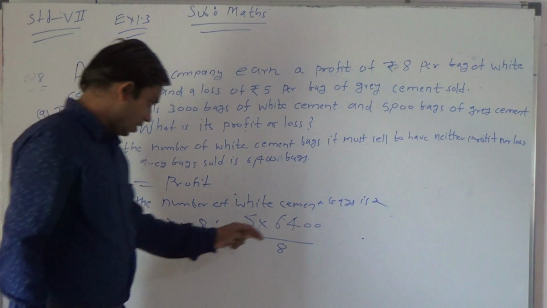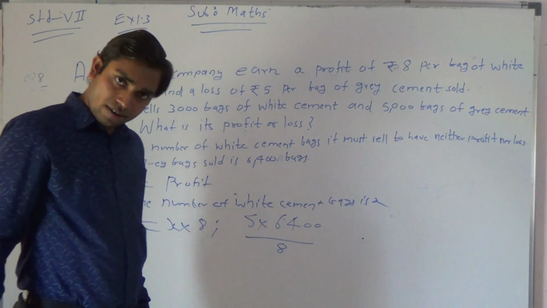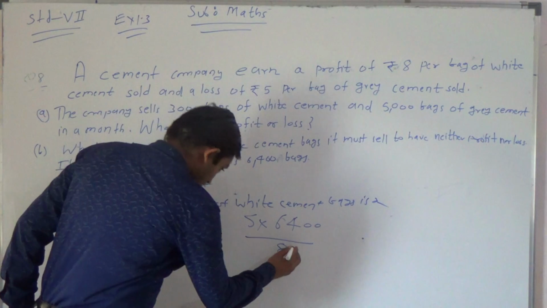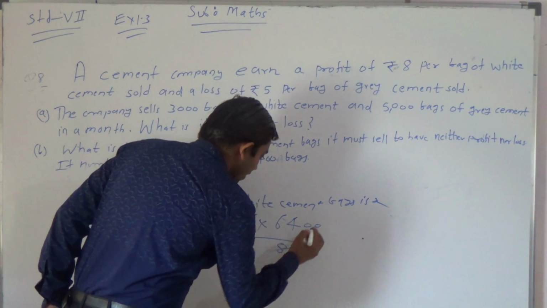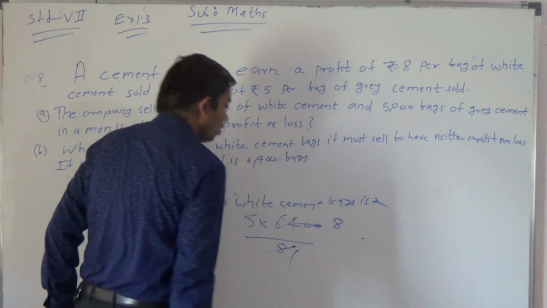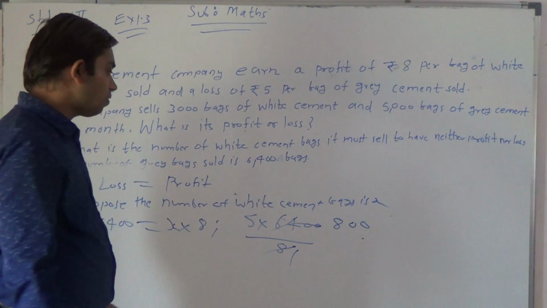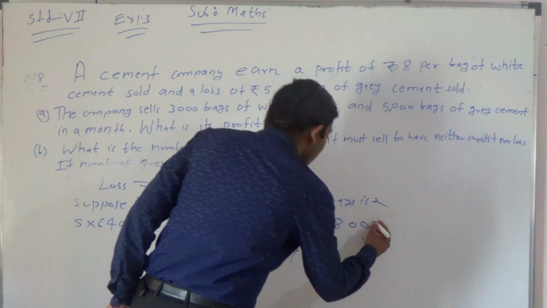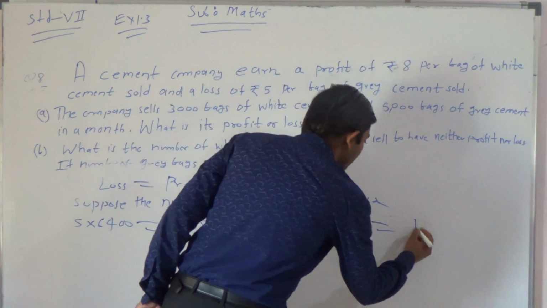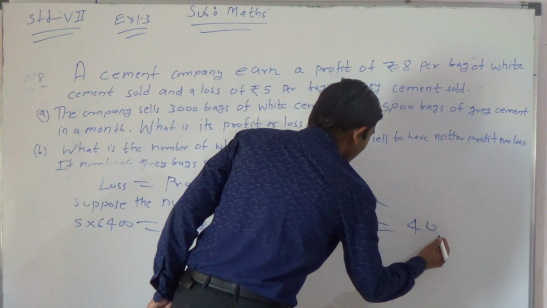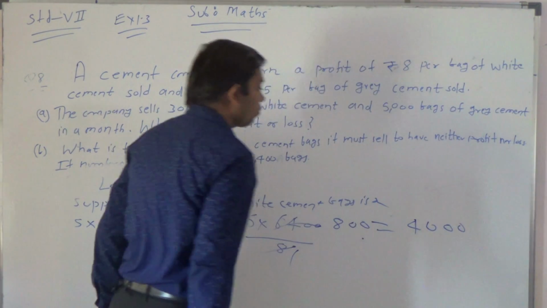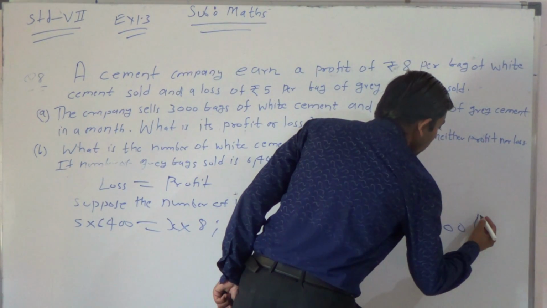Now see that here 64 is a multiple of 8. Directly we can do cancellation. 8 ones are 8. 8 8s are 64. And here are 2 zeros. Write down 2 zeros. Now 5 multiplied with this. 5 8s are 40, my dear students. What is coming? 40. And how many zeros are there? We will write as it is. Here are 2 zeros. So we got 4,000 bags.